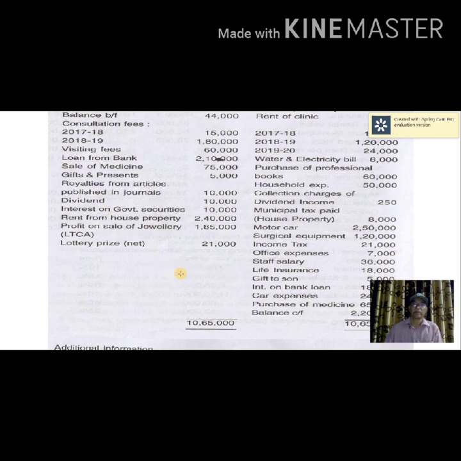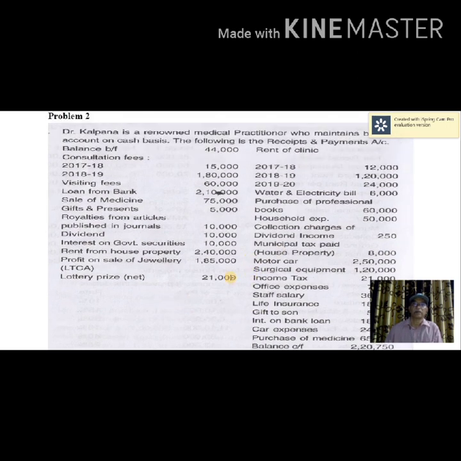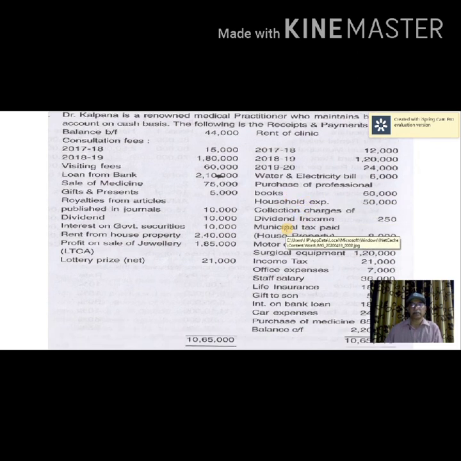Look at the payment side. So, payment of rent of clinic for all the 3 years should be considered because these are maintained under payment basis, and in the case of receipts on cash basis. Water and electricity bill, that is professional expense. Purchase of professional books not allowed, but depreciation is allowed. Household expenses, that is not an expense of the medical practitioner. That is not the expense of income from profession.